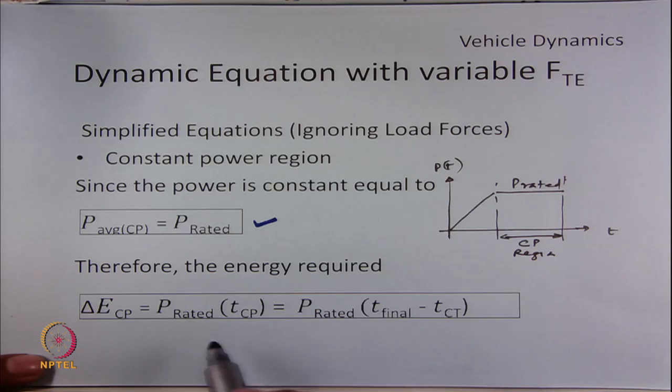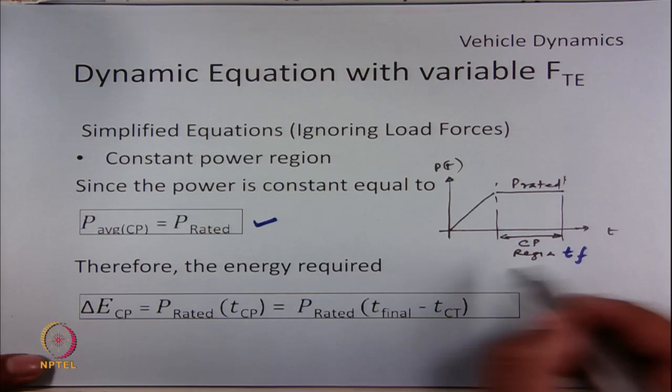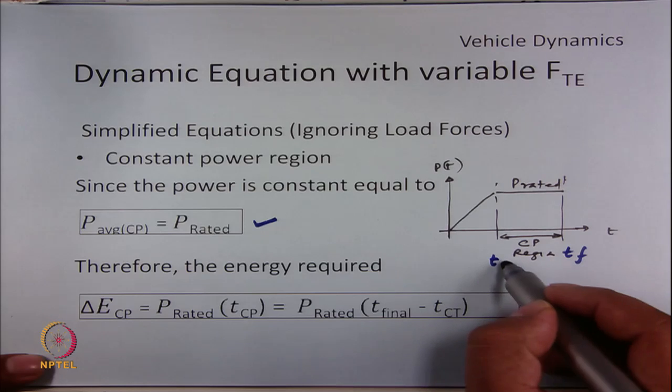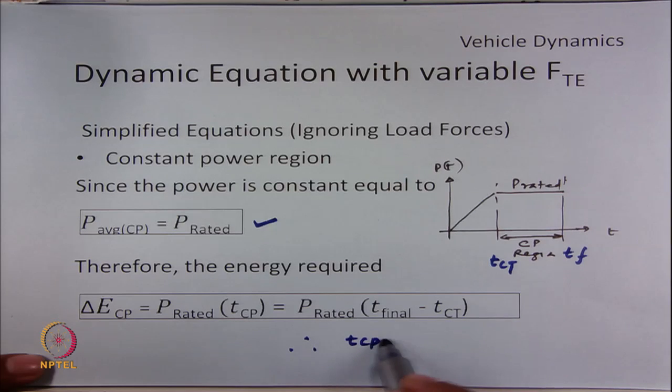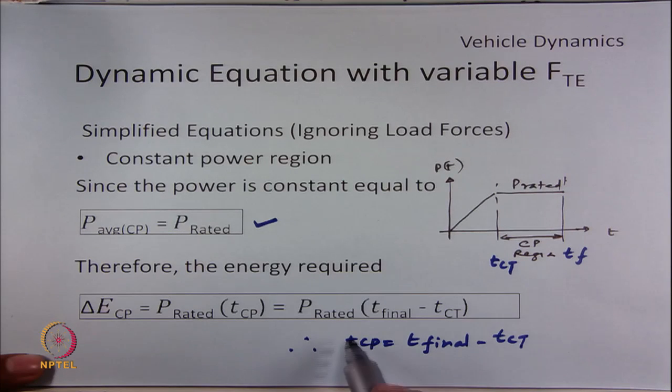So, it will be equal to P rated into this, where this is T final, this is TCT, and therefore TCP is equal to T final minus TCT.